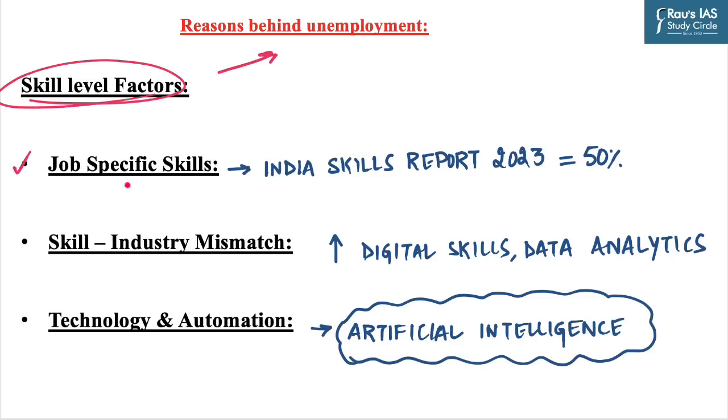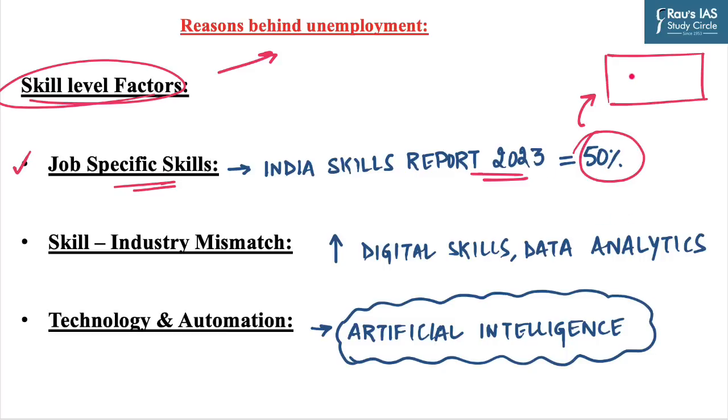The first one is job specific skills. Many job seekers lack the specific skills required by the employer, and the education system often fails to equip individuals with relevant skills. And the India Skills Report of 2023 says that only 50% of the youth who are being graduated are employable in India, and the other 50% does not fit to the employment criteria of industries, which creates a huge problem of unemployment among the educated youth.